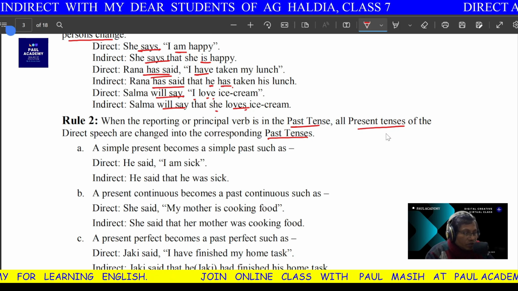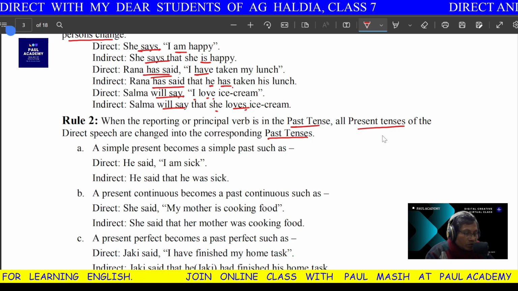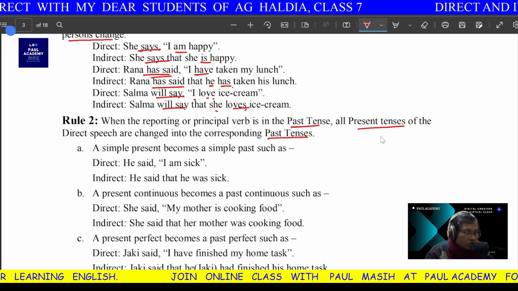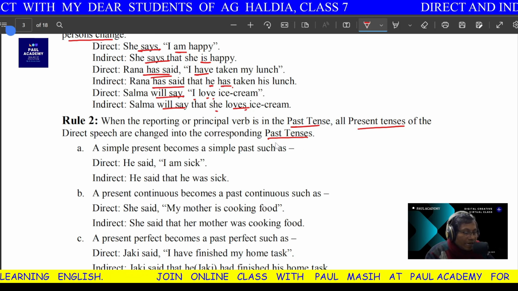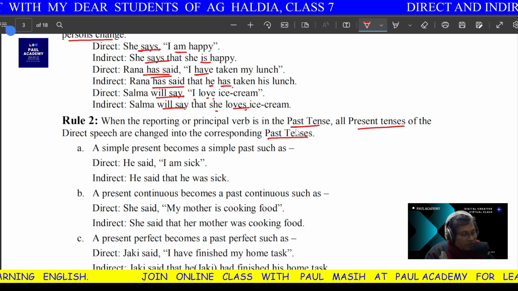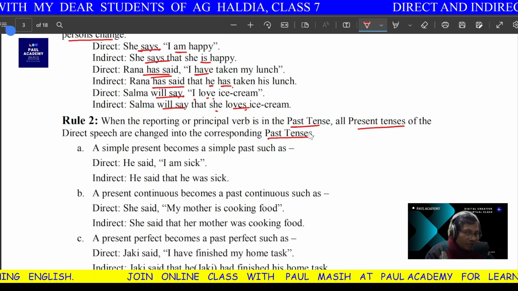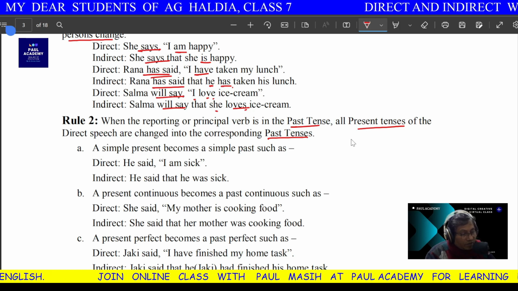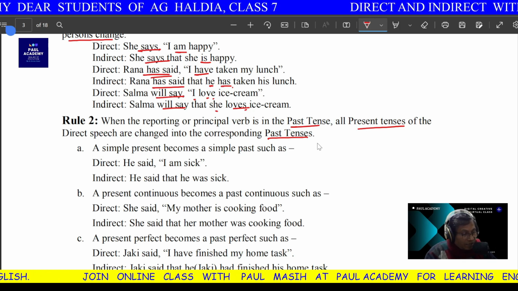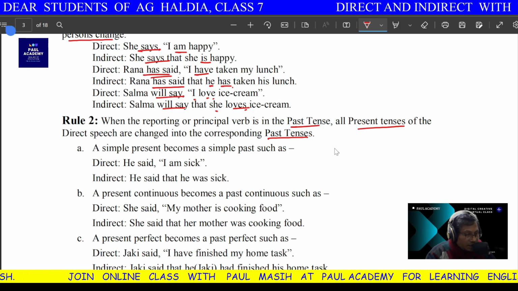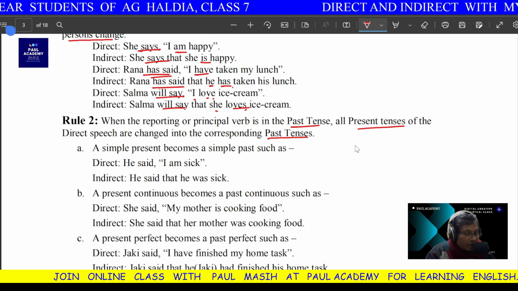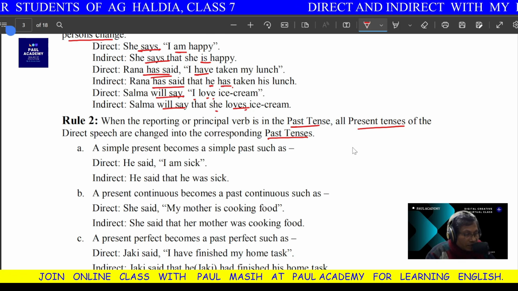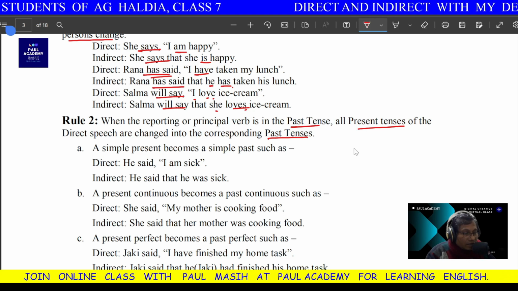In the reported speech, there may be future tense also. That future tense also will change into past tense, and if there is present tense, that will be changed into past tense. Another rule, I would say, if there is past tense inside as well as past tense outside, then there will be past perfect tense in the inside tense.